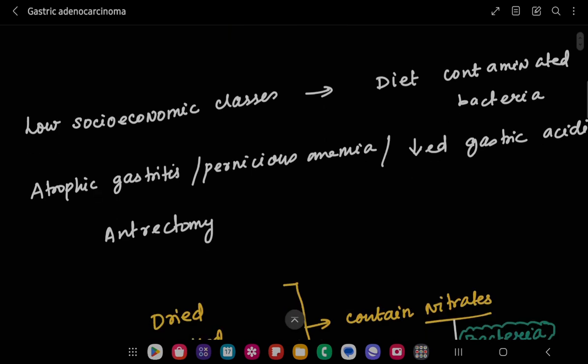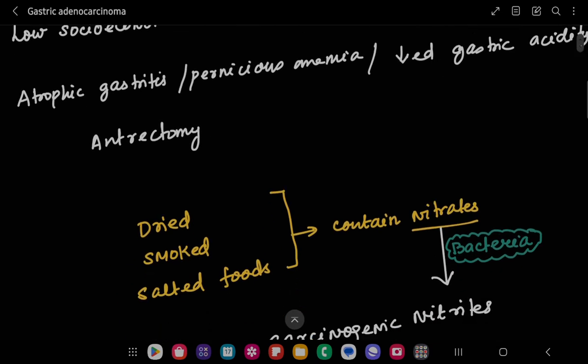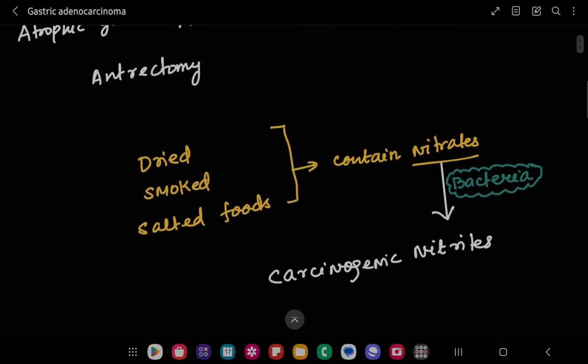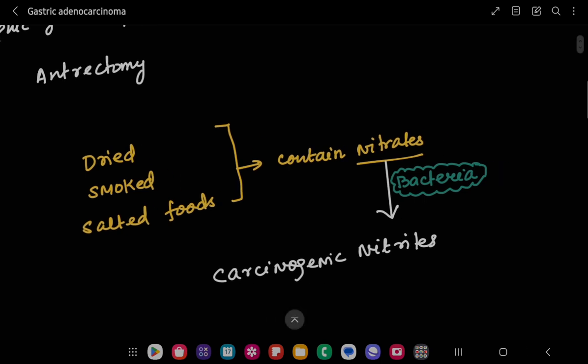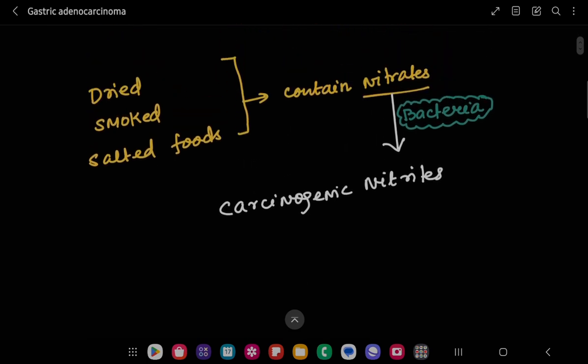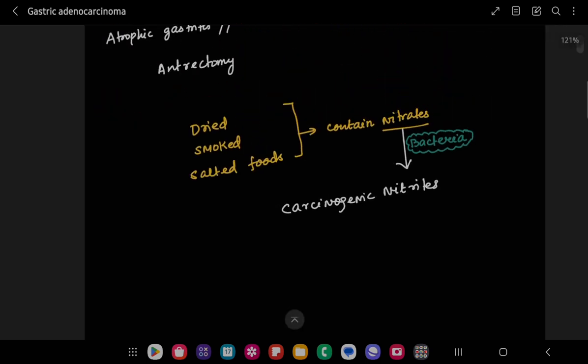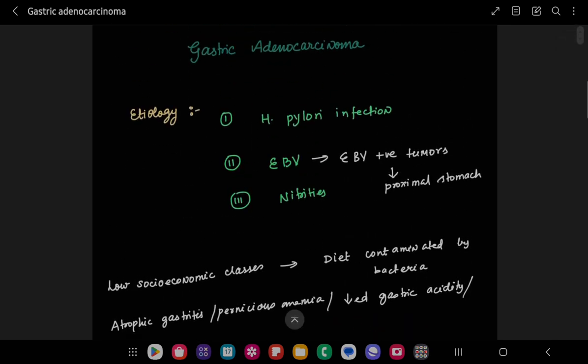Also in the case of atrophic gastritis, pernicious anemia, decreased gastric acidity, or gastrectomy patients, what happens is that after consuming dried, smoked or salted foods, which contain nitrates, these nitrates are converted into carcinogenic nitrites by the bacteria, right? So these carcinogenic nitrites are leading further to gastric adenocarcinoma.